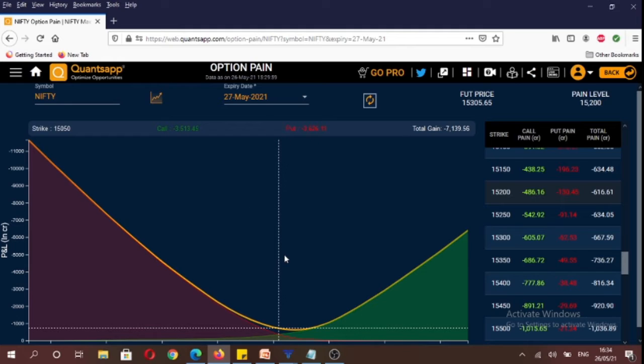The max pain level for the 27th May monthly expiry contract is at 15,200. So this tells us that if the market was to expire tomorrow around 15,200, in that scenario 15,200 call and put option buyers will suffer huge losses, as on expiry a large percentage of options expire worthless.